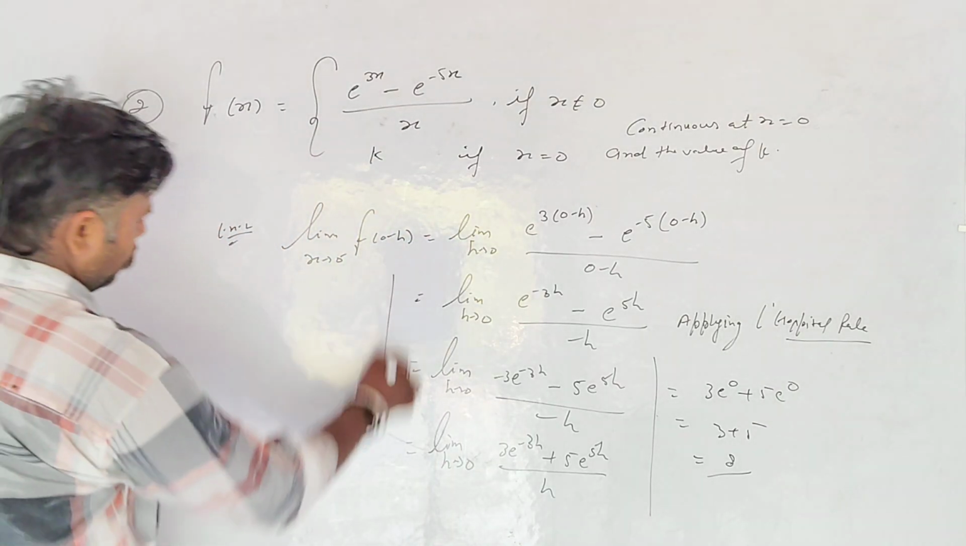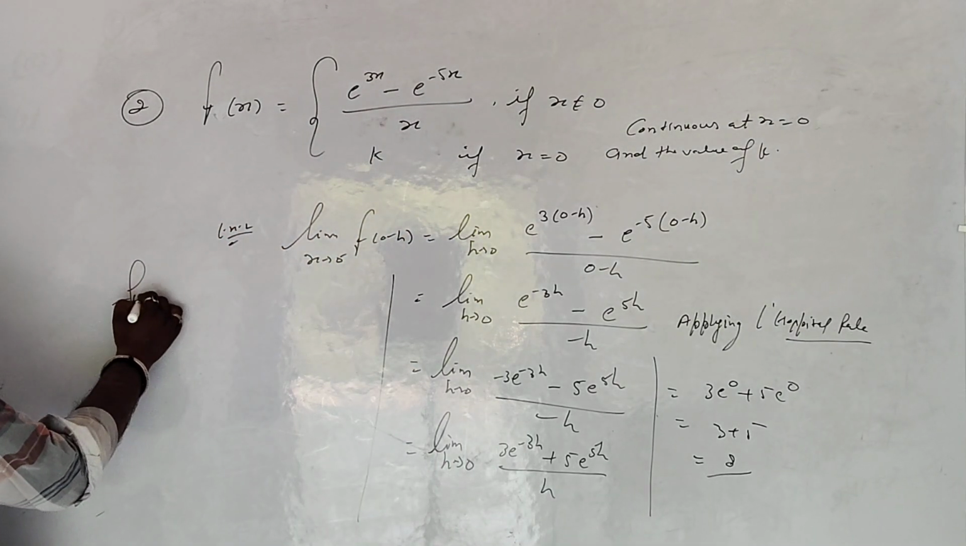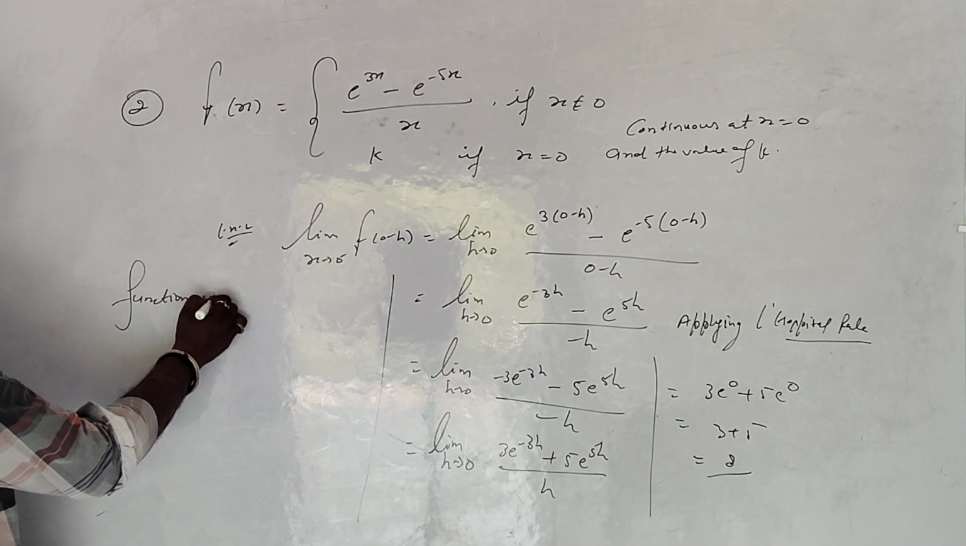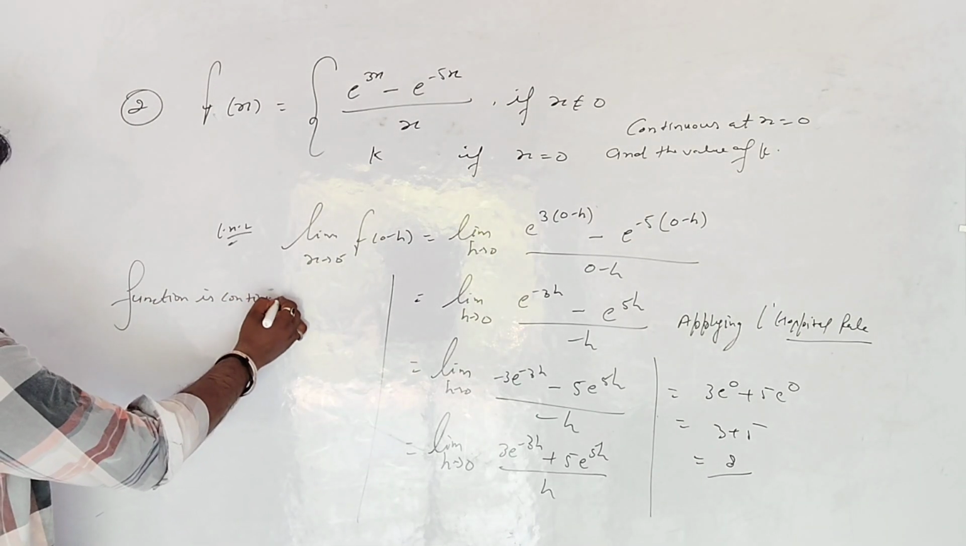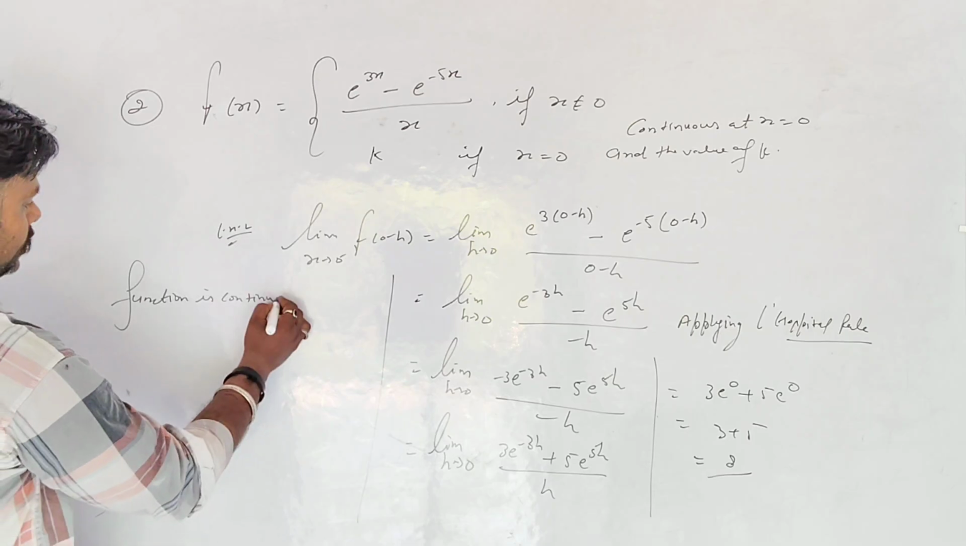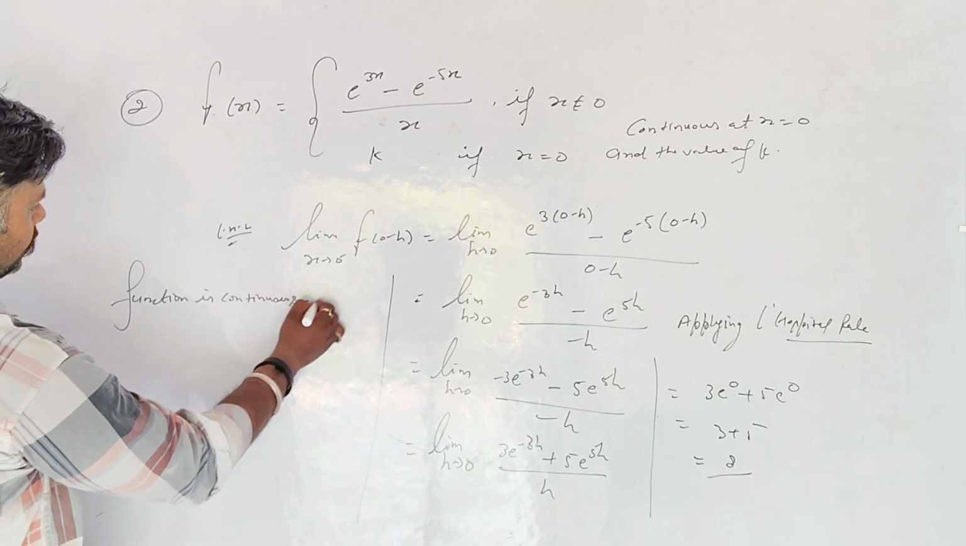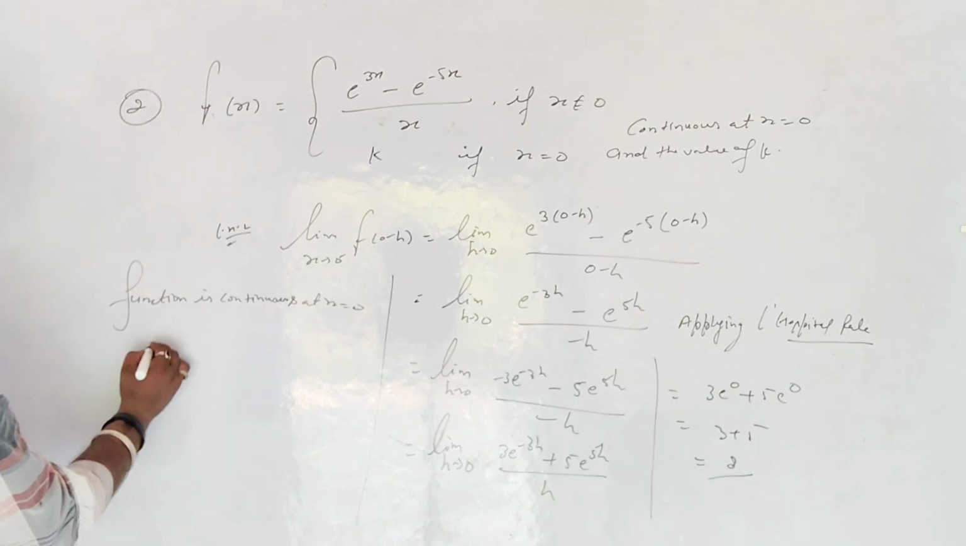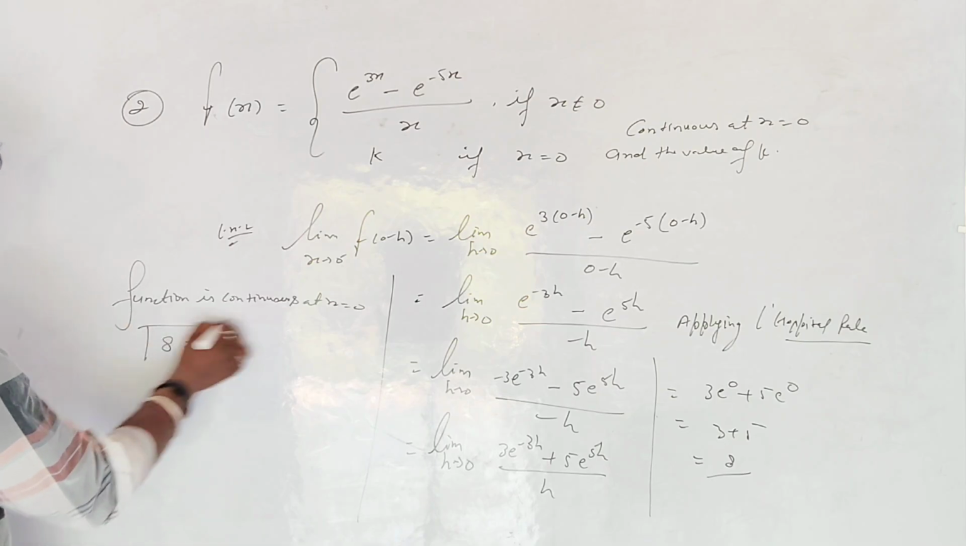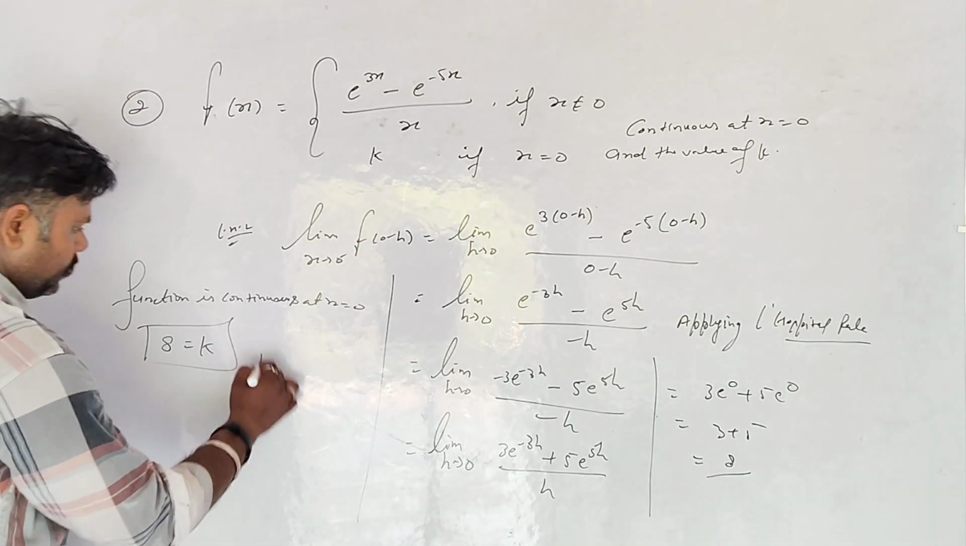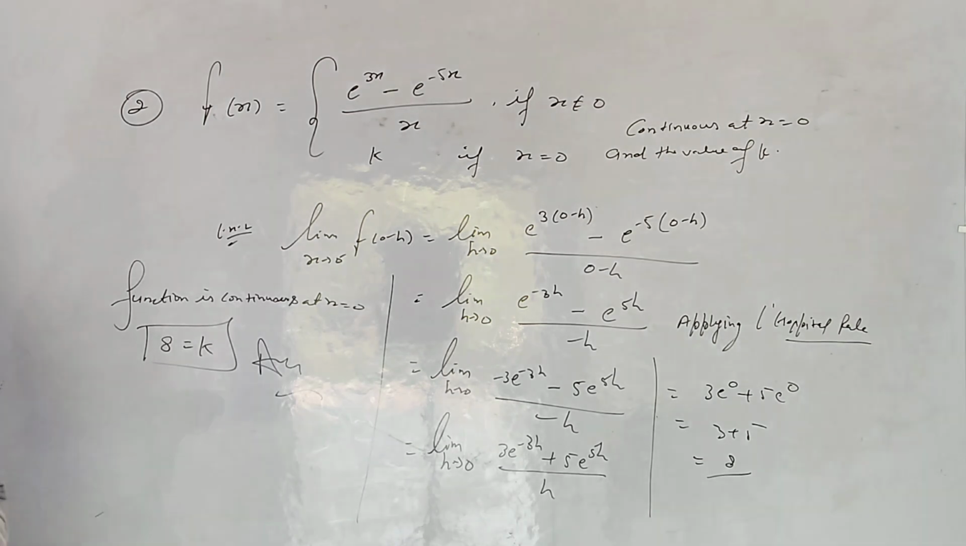And the function is a continuous function. Given the function is continuous at x is equal to 0, so left hand limit is equal to right hand limit is equal to actual value. So the answer is 8. This question is right.